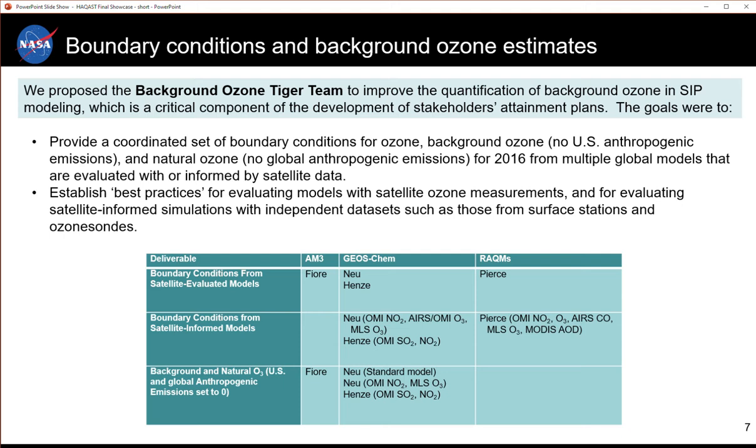Secondly, we wanted to establish best practices for evaluating models with satellite ozone measurements and for evaluating satellite-informed simulations with independent data sets, such as those from surface stations and ozone sondes. We contributed boundary conditions from both the free-running model and the assimilation, both with and without assimilation of tropospheric ozone profiles from OMI. We also contributed background ozone estimates from both the standard model and the assimilation.